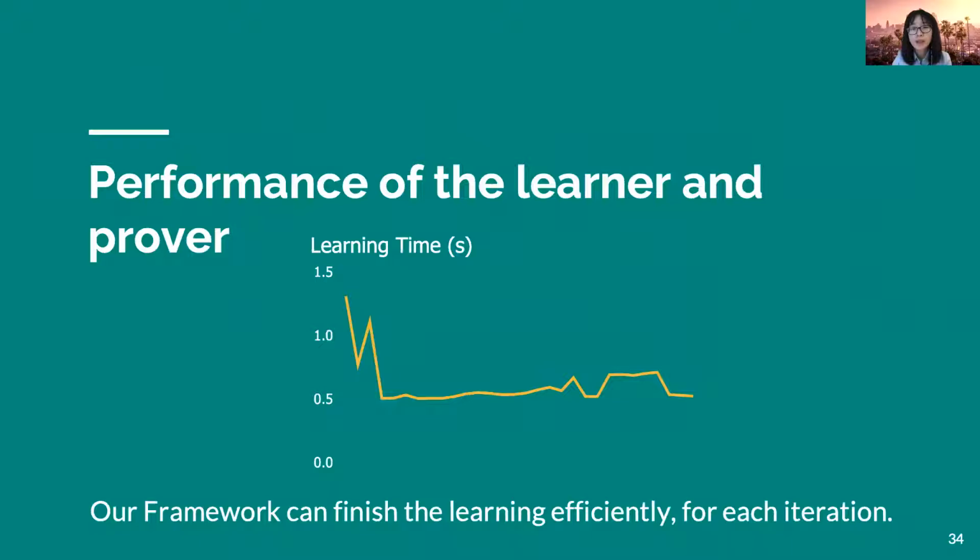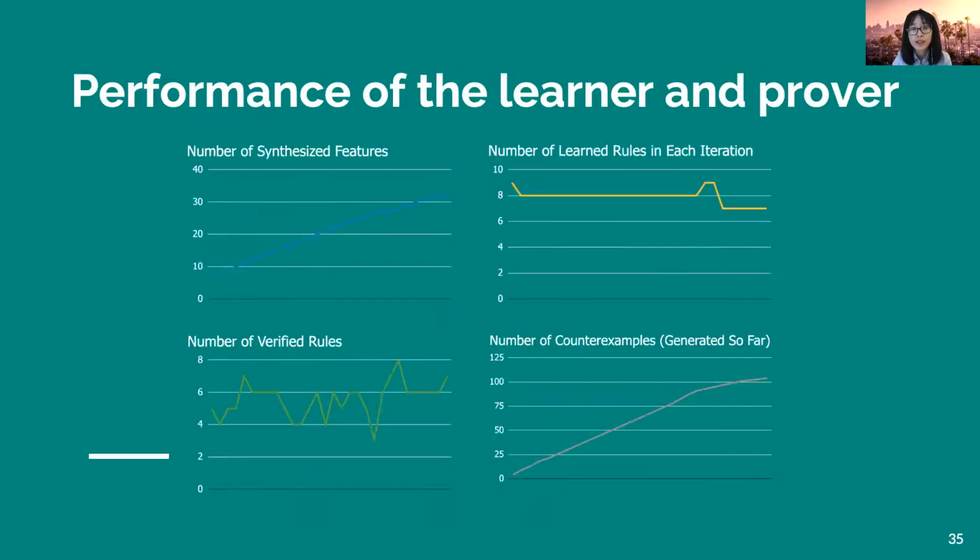In terms of the performance of the learner and the prover, the running time of each iteration is less than 1 second, which is pretty efficient. The number of rules produced in each iteration also remains modest, which is more likely to generalize.